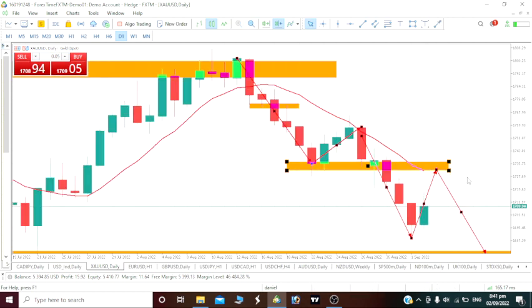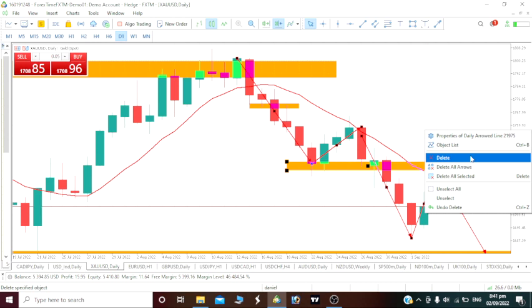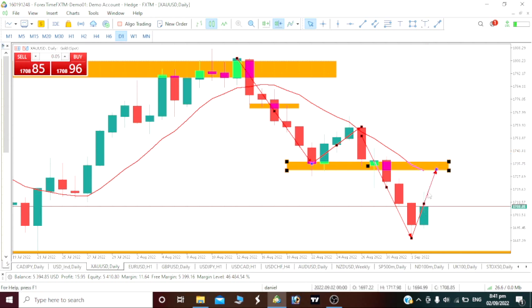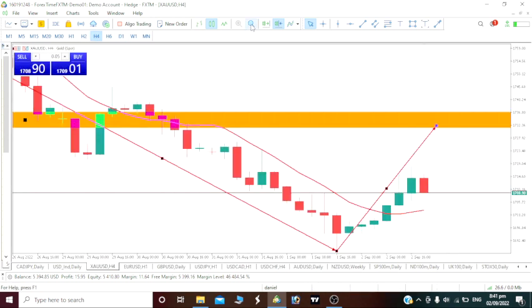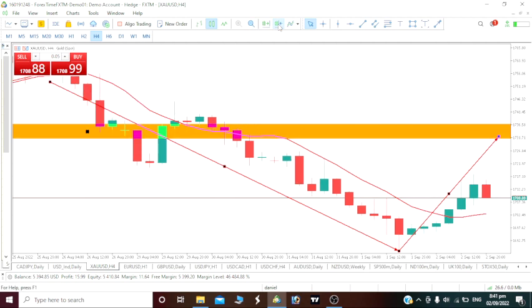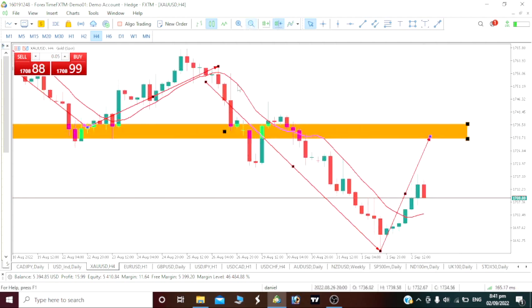So gold on our daily time frame, we are expecting a correction, which means the price will be moving up. So once the price moves up, then we'll be expecting a drop again. So once our price moves up and we have a drop to this level, that will be about 5,233 basis points movement downward. We would be able to grab a lot. And now to take this trade, we have to see it on our 4-hour time frame.